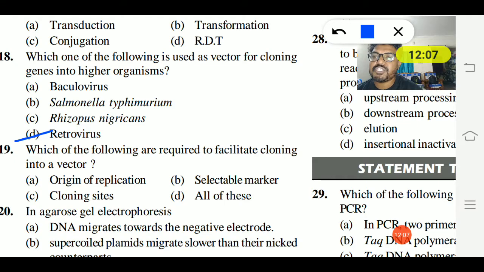19th question. Which of the following is required to facilitate cloning into a vector? Origin of replication, selectable markers, cloning sites, or all of these. Of course, it must have an origin of replication, selectable markers, as well as cloning sites. So they all must be present in a vector.